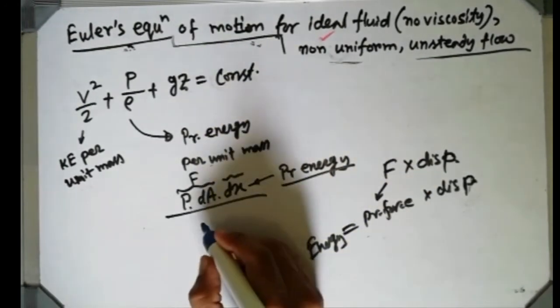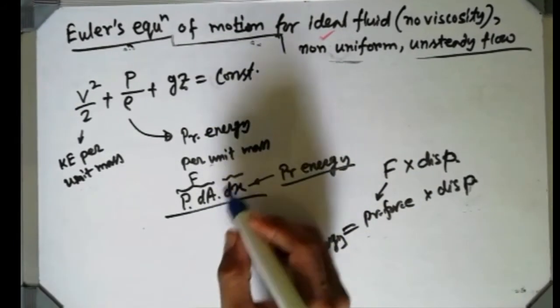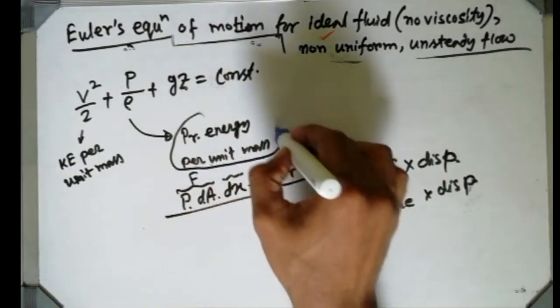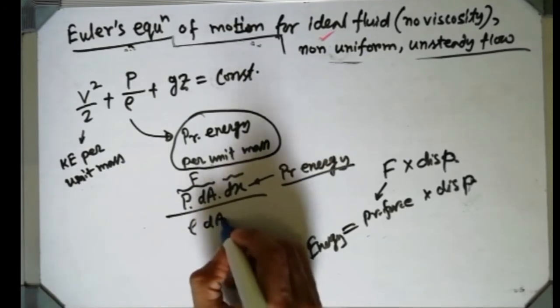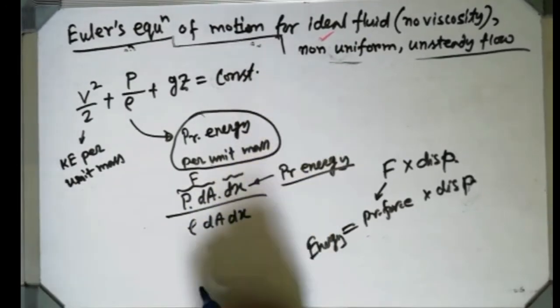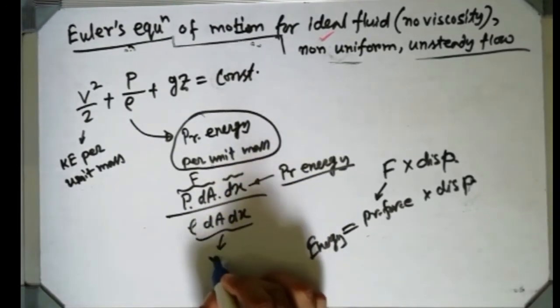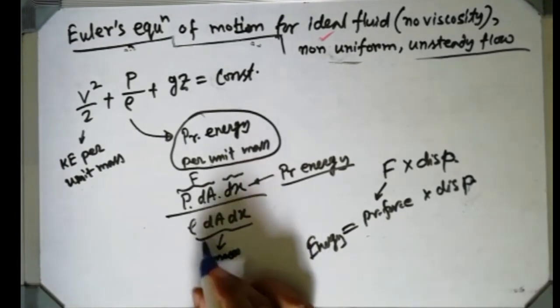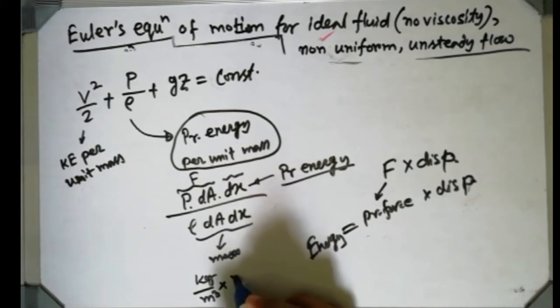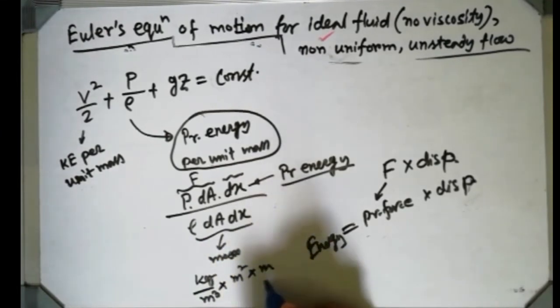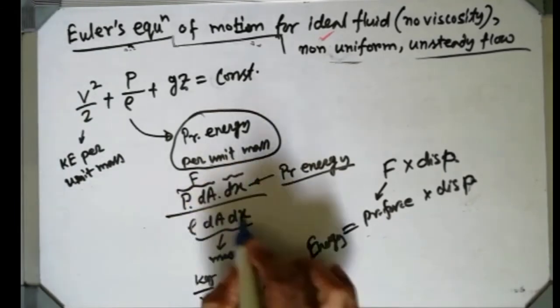And if it is divided by mass, because I have told you pressure energy per unit mass, so unit mass I can write as rho dA into dx. It is the mass, isn't it? Density is kg per meter cube, area is meter square, and distance is meter. You can see only kg will be coming. That means this expression will give you only mass.